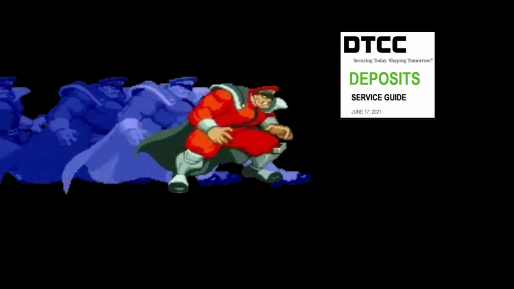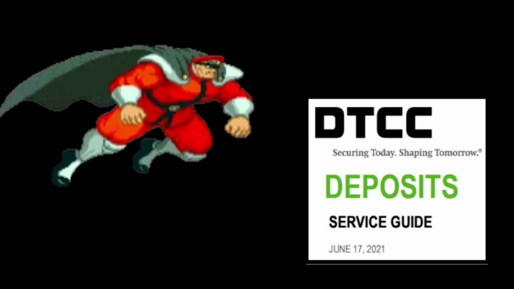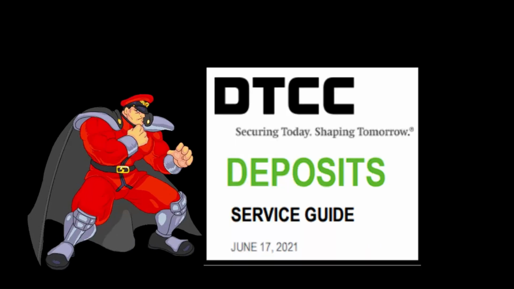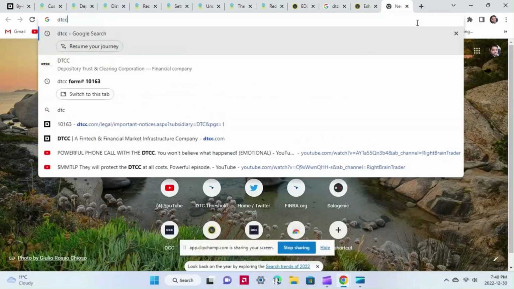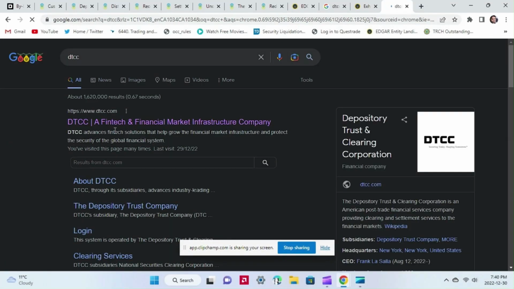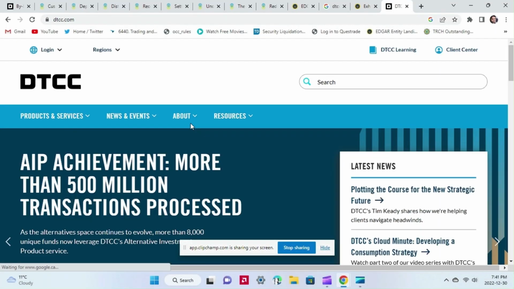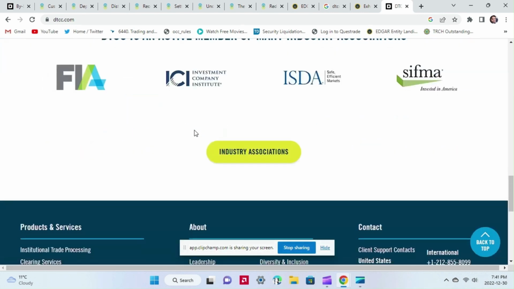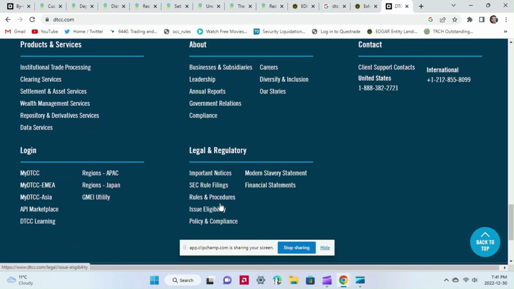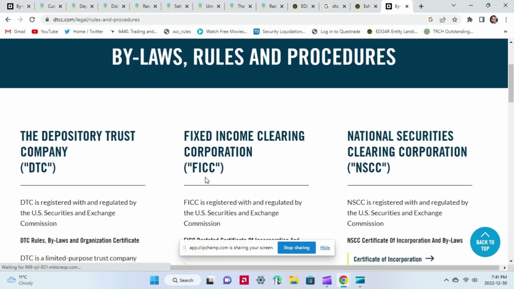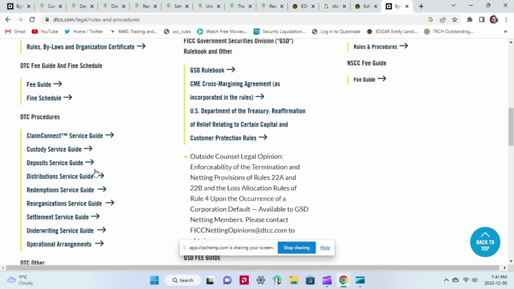Before any security can be distributed, reorganized, settled, or chilled, it must first be deposited. Therefore, let's turn our attention to the Deposit Service Guide. Go ask Google to find the DTCC website, then enter the DTCC website and scroll all the way down to the bottom and click on Rules and Procedures under the Legal and Regulatory category tab. Then scroll down to the list of service guides and click on the Deposit Service Guide.